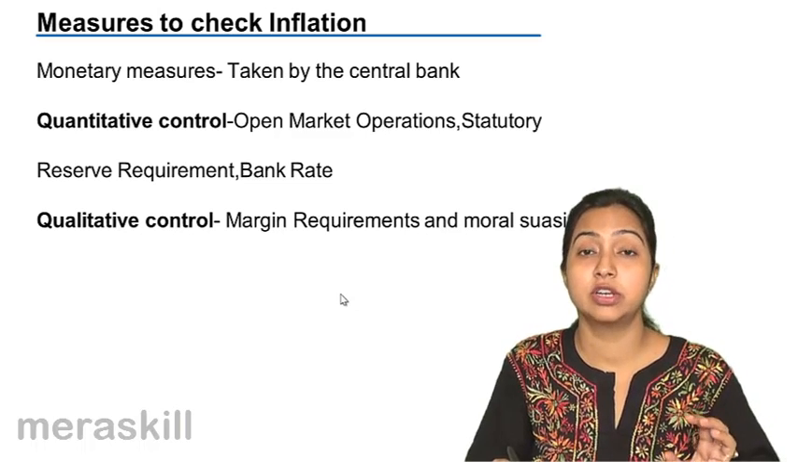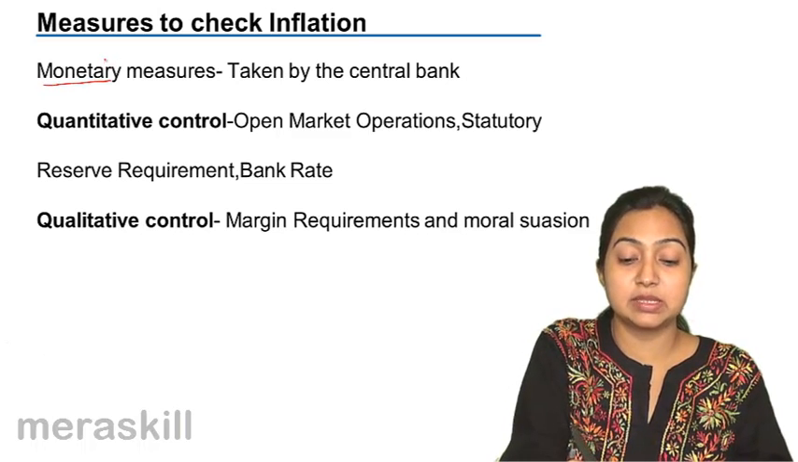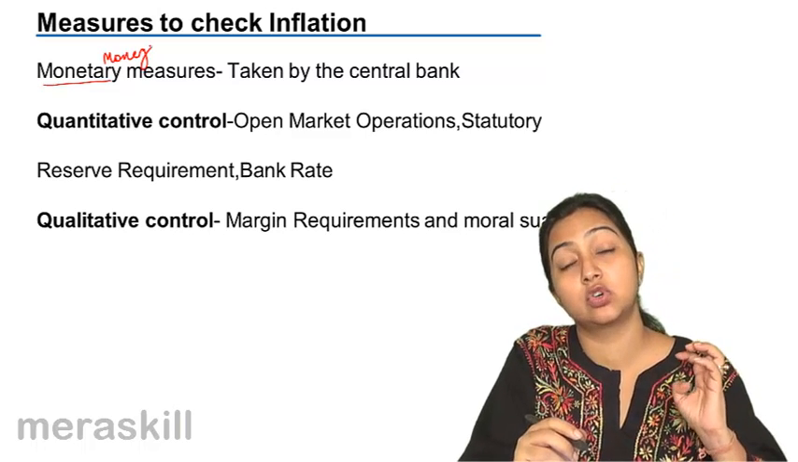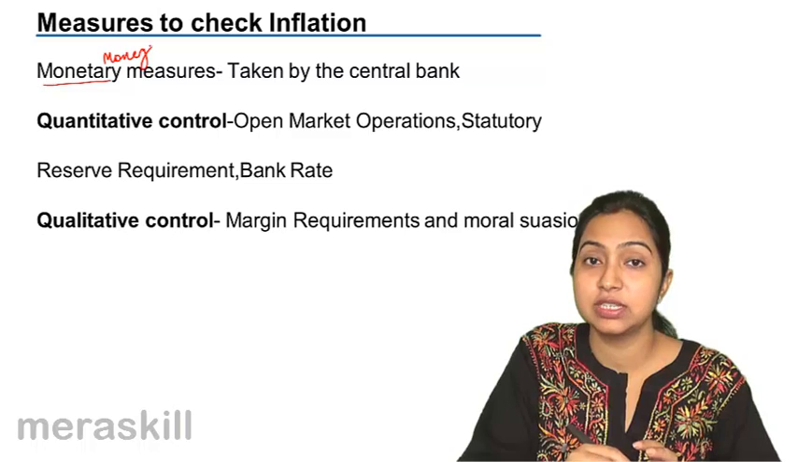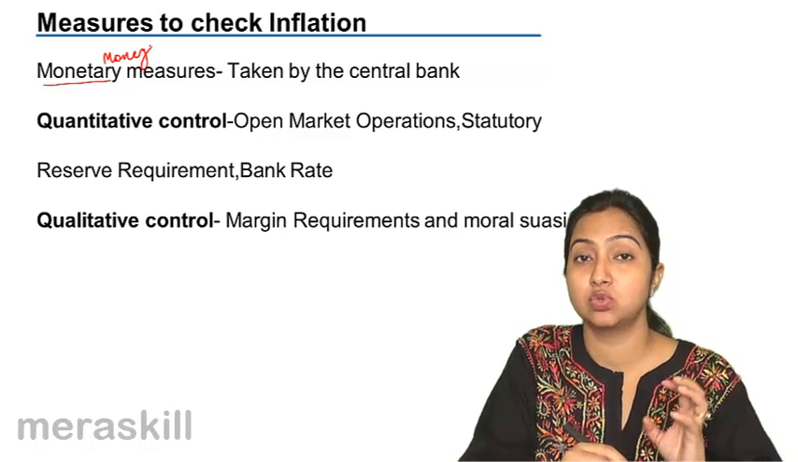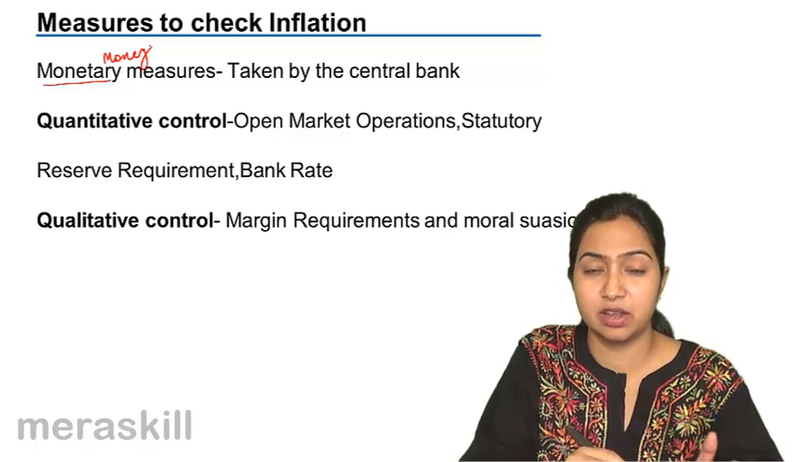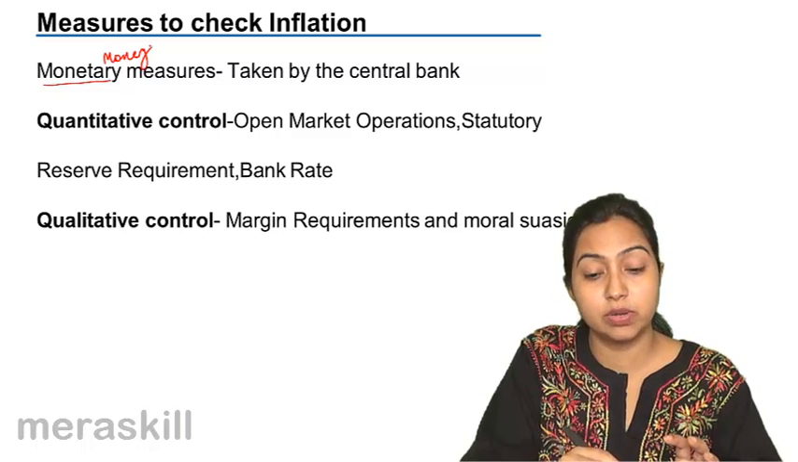What does the term monetary mean? Monetary means money. One way that you can check inflation is when you control the money supply. And the second way is when the government tries to control it through its policies, taxation policies, revenue policies and all. So we'll first talk about the monetary measures.